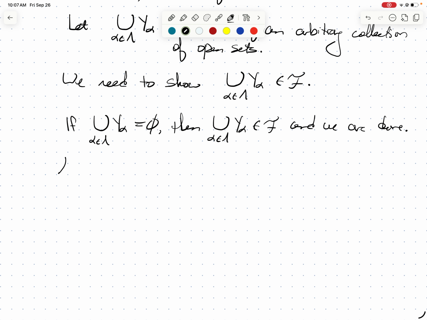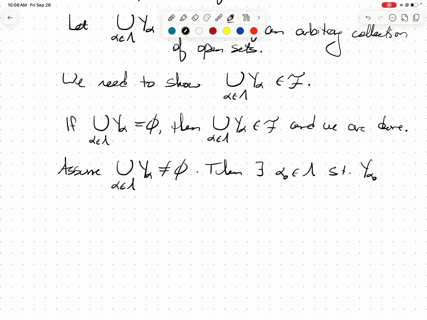Assume that this arbitrary union of y alphas is not the empty set. Well, that means there's at least some set in this collection that is not empty. I've got all these y alphas, and at least one of them is not empty. So there exists some particular index, we'll call it alpha naught in lambda, such that y alpha naught is not empty, and that's going to be important for us.